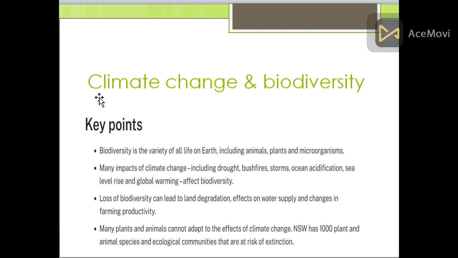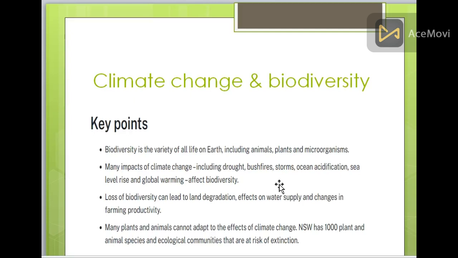Now, climate change and biodiversity. Biodiversity is the variety of all life on the earth, including animals, plants, and microorganisms. Many impacts of climate change, including drought, bushfires, storms, ocean acidification, sea level rise, and global warming, affect biodiversity in a huge manner.